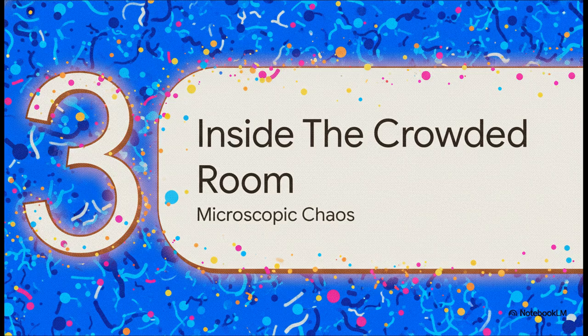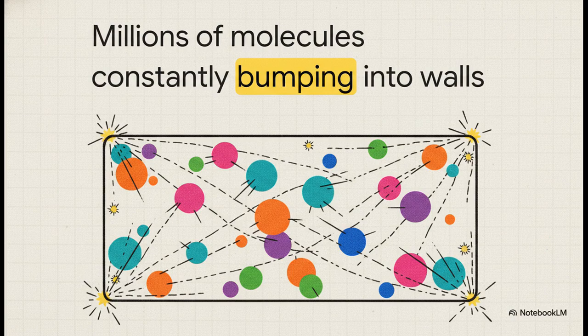Which brings us perfectly to Section 3, inside the crowded room. I want you to imagine a gas, not as some empty, invisible cloud, but as a hyperactive, incredibly crowded room. Picture a huge room full of people running around totally blindfolded. They're constantly bumping into each other and just slamming into the walls. Every single time someone hits a wall and bounces off, they exert a little push against it. Well, on a microscopic scale, millions of tiny molecules are doing exactly this. That collective pushing from all those millions of individual, tiny little impacts, that is precisely what creates overall gas pressure.